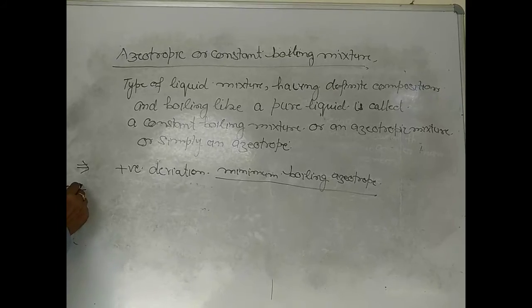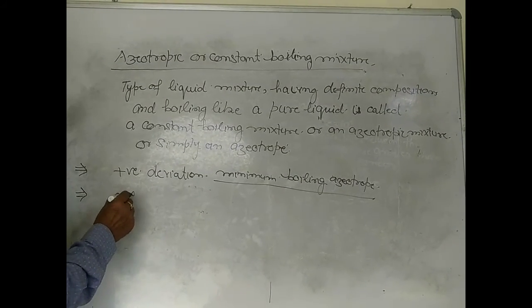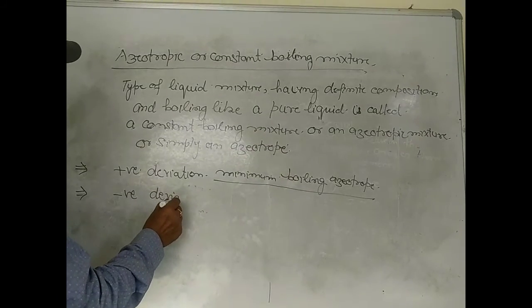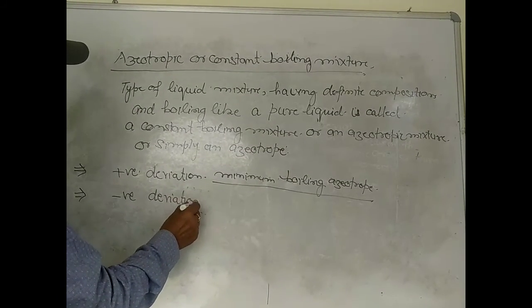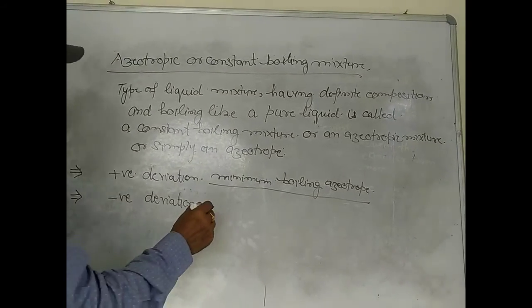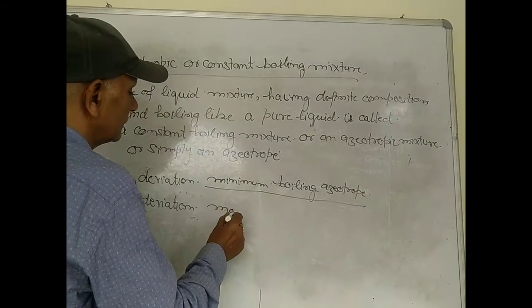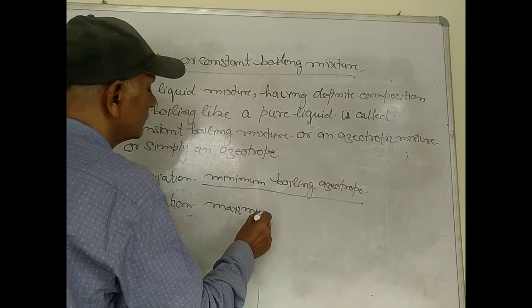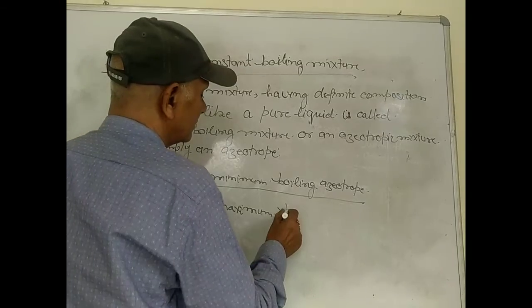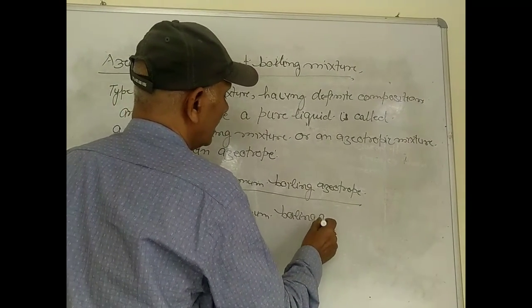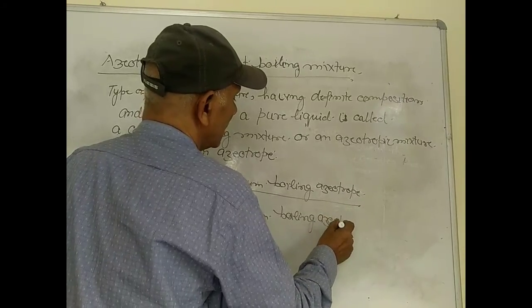Similarly, the solution showing the negative deviation from Raoult's law boils at a maximum temperature, at a higher temperature, and is known as maximum boiling azeotrope.